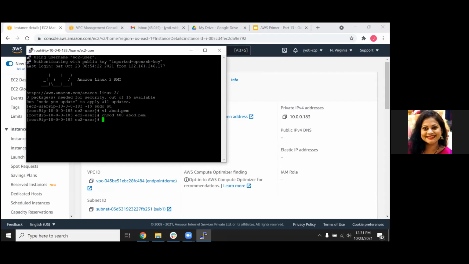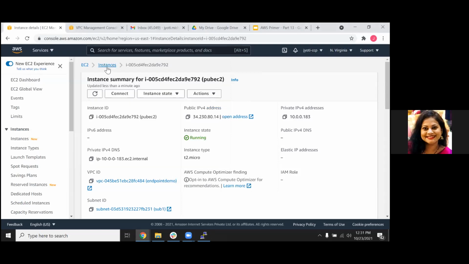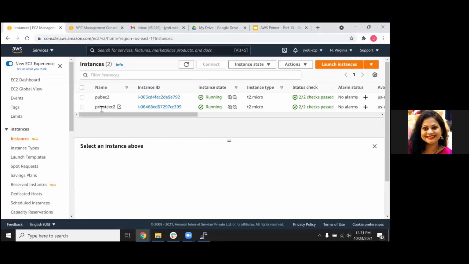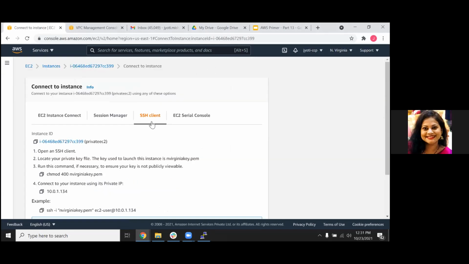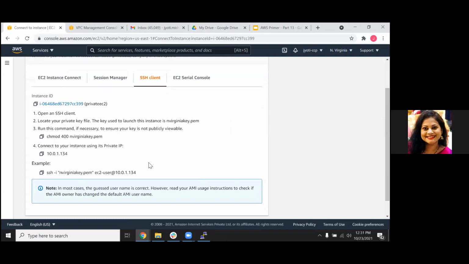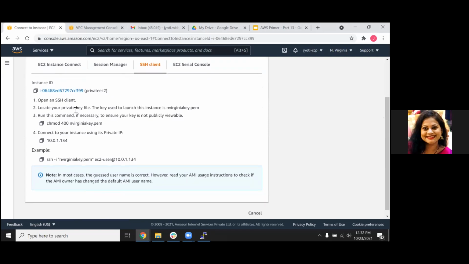If you want to know the same steps, they are given in AWS itself. If you click on your private instance and click on Connect, they have given what you need to do to connect through an SSH client. It says open an SSH client, which for us was PuTTY. Locate your private key, the key used to launch this instance; it gives the name of the key you would have generated. Then give the right permission to it, and this is the command you need to write to connect.